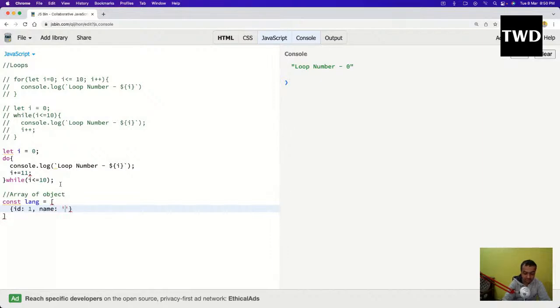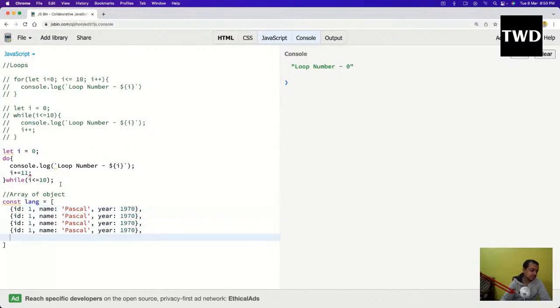Id is 1, name is maybe Pascal, and year is 1970. Okay, id 2, name C, year 1972. Then C++, year is 1985.